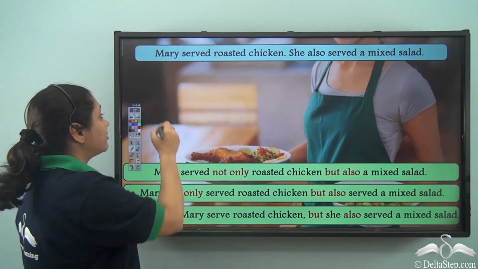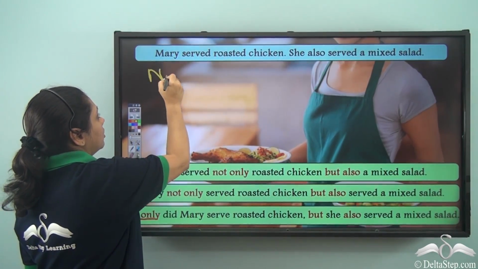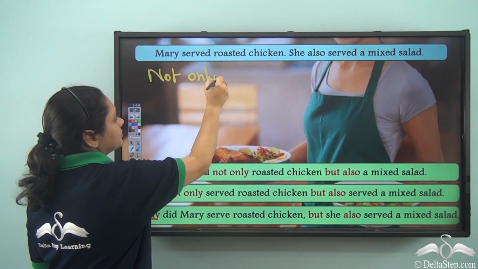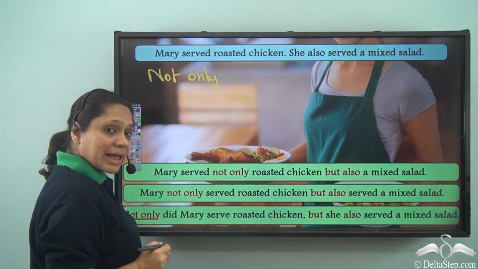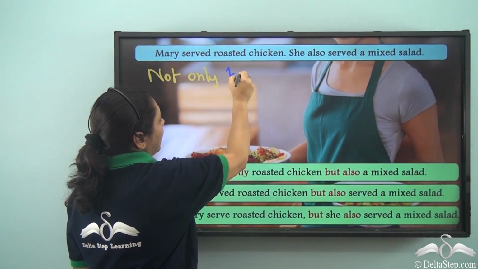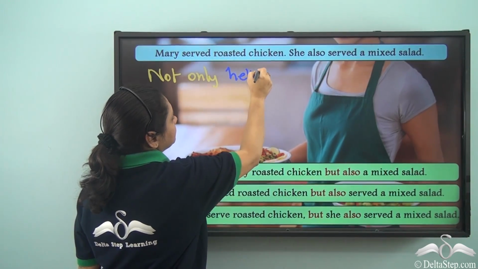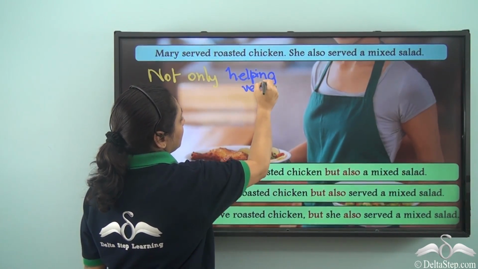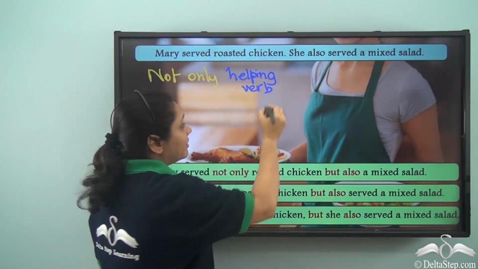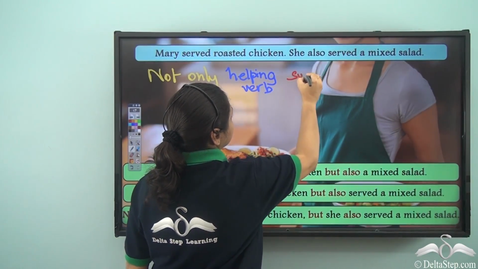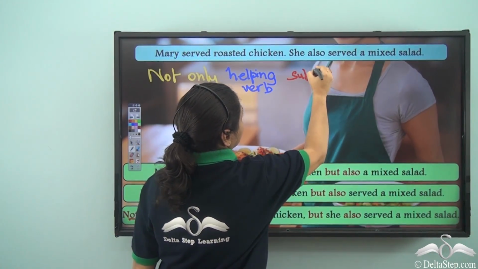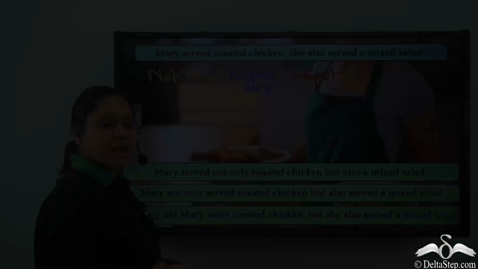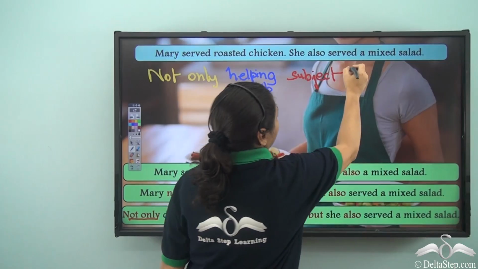So, first we will write not only, then we will write a helping verb, then we will write the subject, then we will write the main verb.